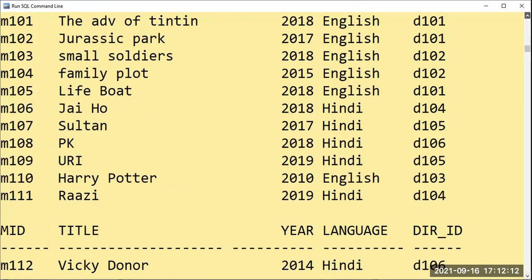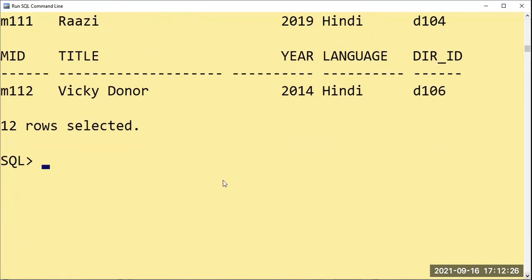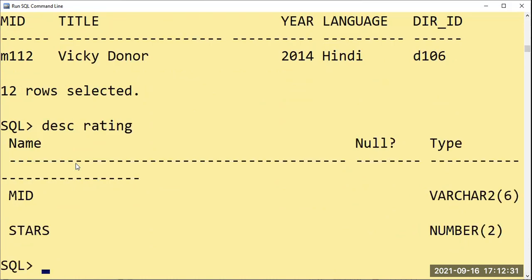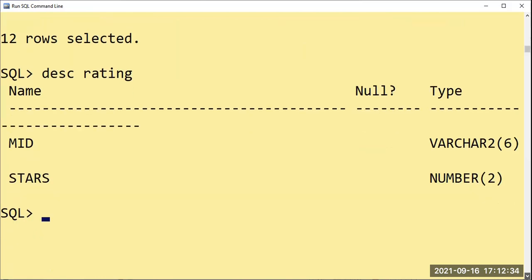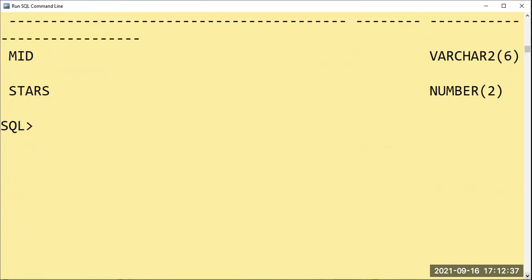So here guys, first of all, we will finish till 105. That we will go on putting as 3, 2, 1. Okay, so till M105 we will go on putting at least 105. Till there we need the values here. Describe rating. So only two columns are there, that is movie ID and rating here. Okay, so from the first movie, M101 to M105, you can give the rating as 5. So that will be updated with the help of the mentioned query. Update the movies which are released by Steven Spielberg to 5.